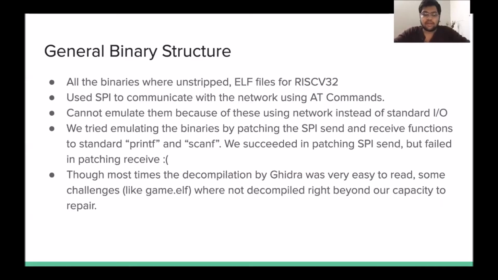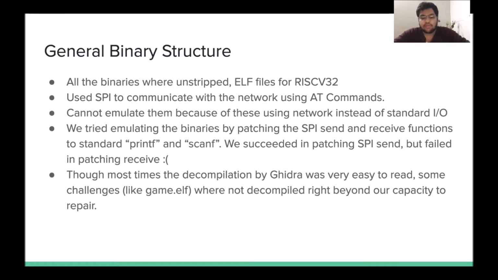Let's start by discussing the general binary structure of challenges. All the binaries were unsigned ELF for RISC-V32 architecture. They use SPI to communicate with the network using AT commands. We cannot emulate them easily because they use the network instead of standard IO. We tried emulating by patching these SPI send and receive functions, but we failed in patching the receive function.